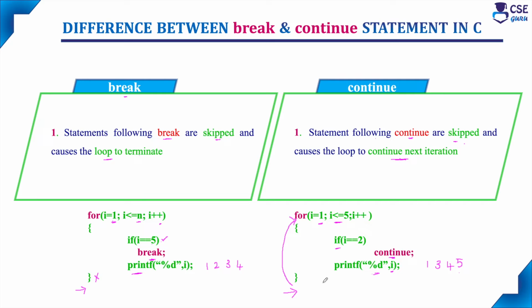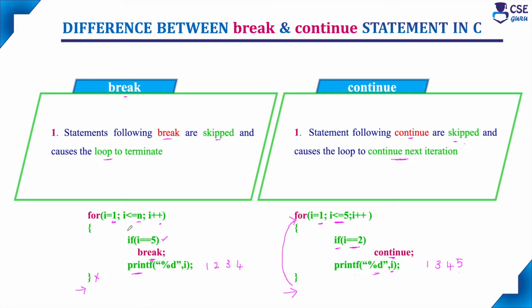So until this condition is true, this for loop executes, and only when I value is equal to 2 do we use this continue statement. So this printf statement will be skipped only when I value is equal to 2. For all the remaining I values, it will print the values until this condition is true.